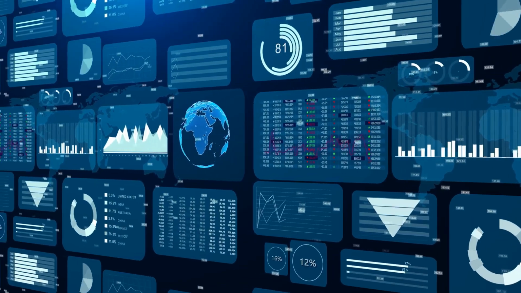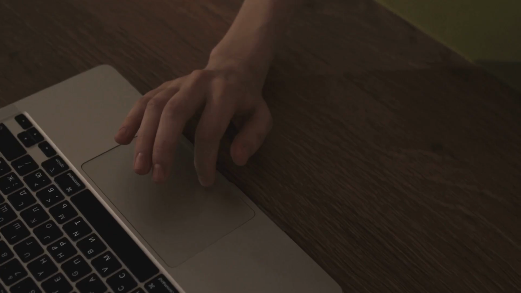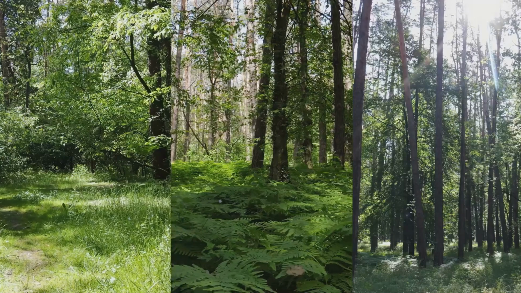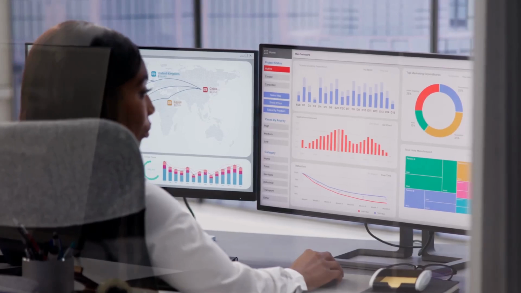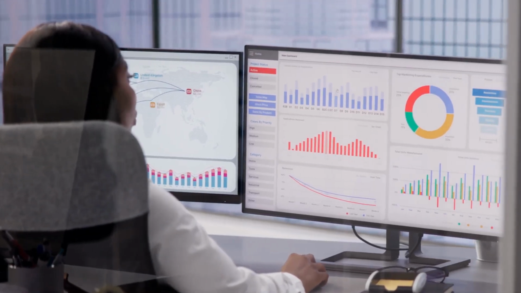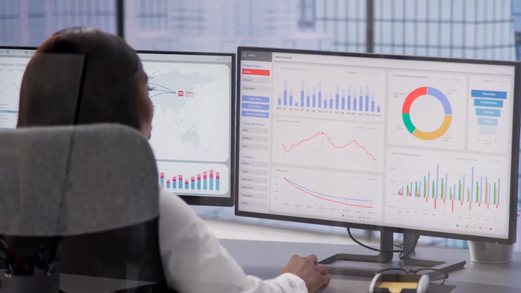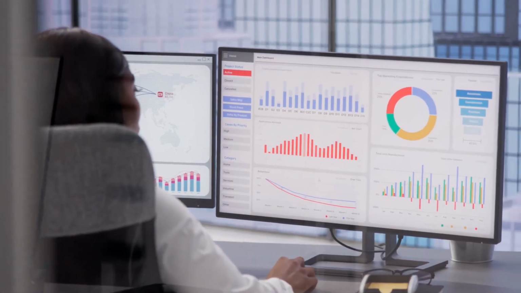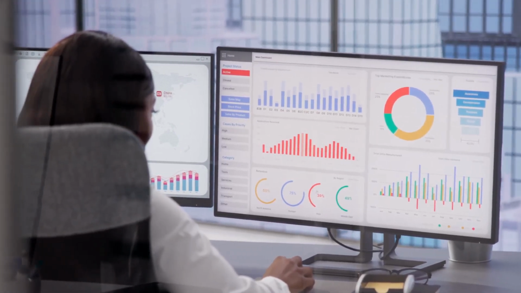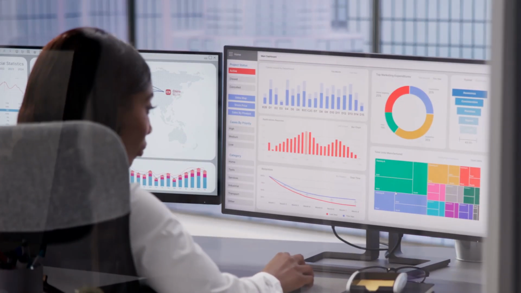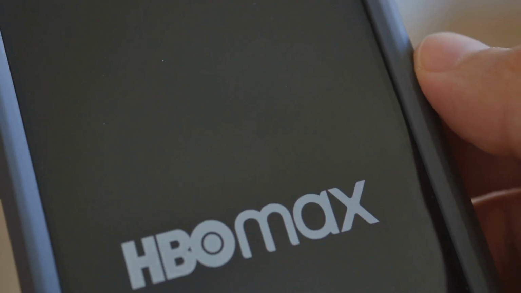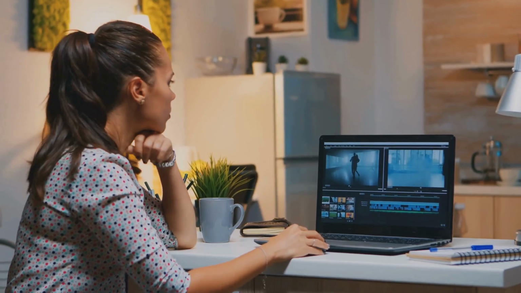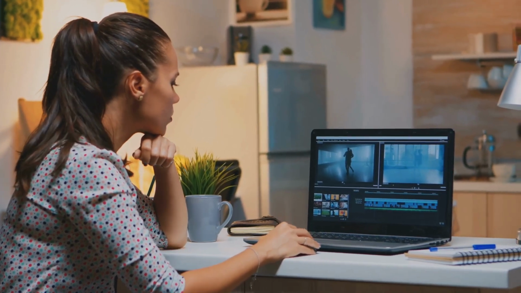Section 6. Bonus strategy. Here's a bonus strategy most people never use. Combine two trends together. This is where hidden opportunities appear. For example, AI plus fitness, AI plus finance, anime plus motivation, history plus storytelling, gaming plus horror. When you merge trends, competition becomes lower because your angle is unique. That makes it easier for YouTube to recommend your videos. And unique positioning is one of the fastest ways to grow a new channel in 2026.